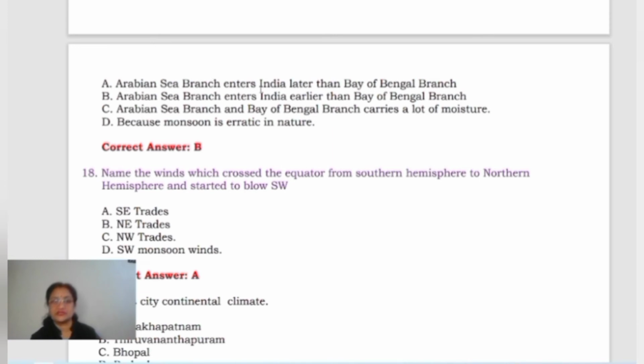Arabian Sea branch enters India later than Bay of Bengal branch. Arabian Sea branch enters India earlier than Bay of Bengal branch. Arabian Sea branch and Bay of Bengal branch carry a lot of moisture because monsoon is erratic in nature. What will be the correct answer? B is the correct answer. Yes, children, Arabian Sea branch enters India earlier than Bay of Bengal branch.